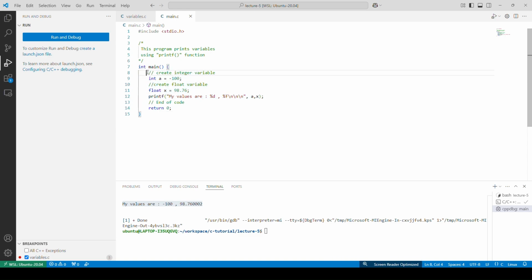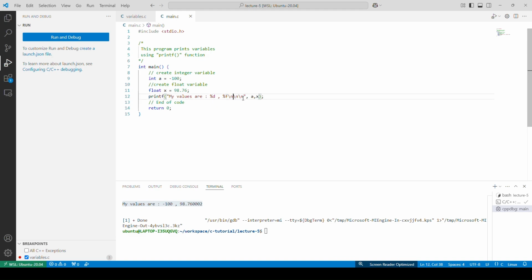I have given single line comments to tell what I am doing, and I created an integer variable and a floating point variable. Using printf I have printed "my values are", which is my text. Then %d means I am printing an integer, then a comma and %f.